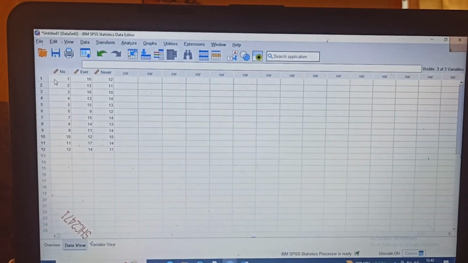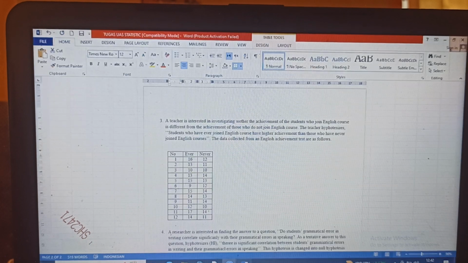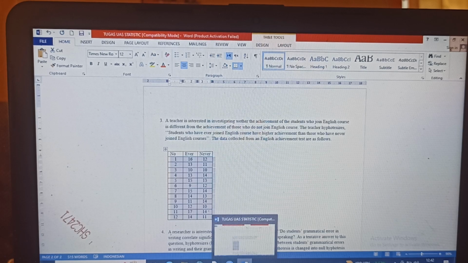And this is the score usually used in SPSS, where a teacher is interested in investigating whether there is a difference in the achievement of students who join an English course, the scores in ever, and someone who didn't join, the scores in never.